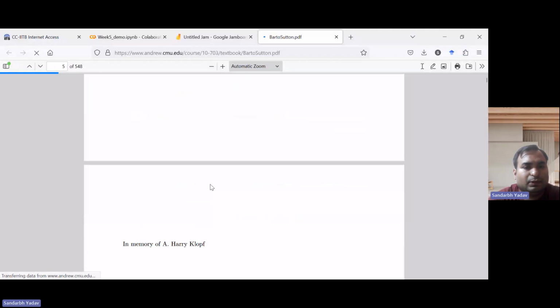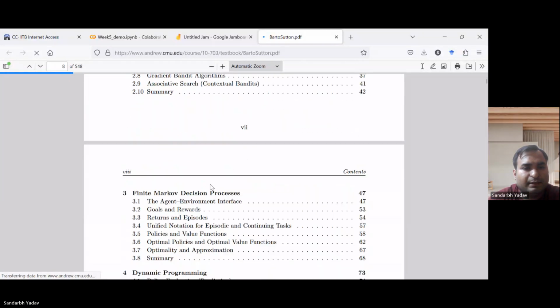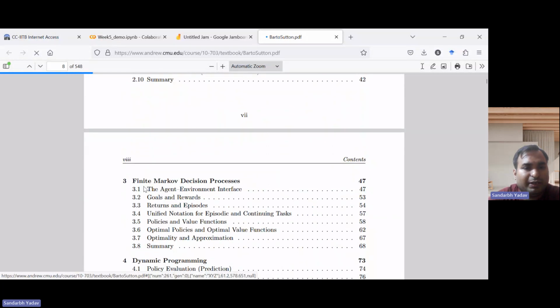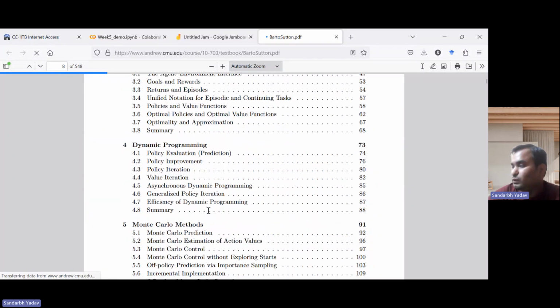I'll go to the index. See, bandits and all we are done. Finite MDPs are also done, and dynamic programming is also done.